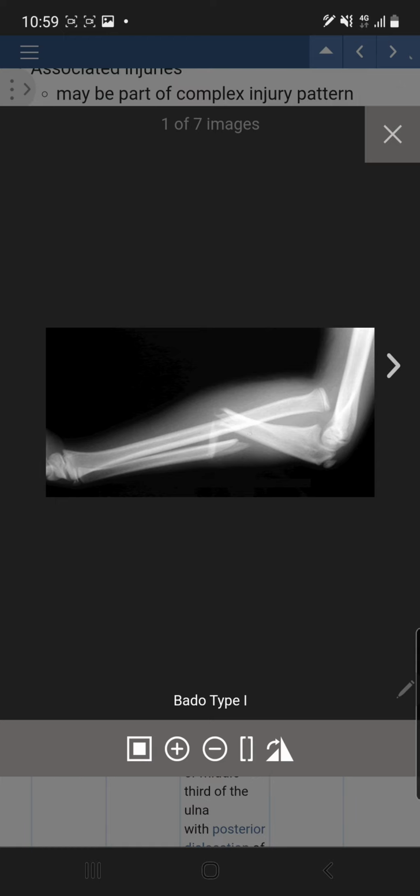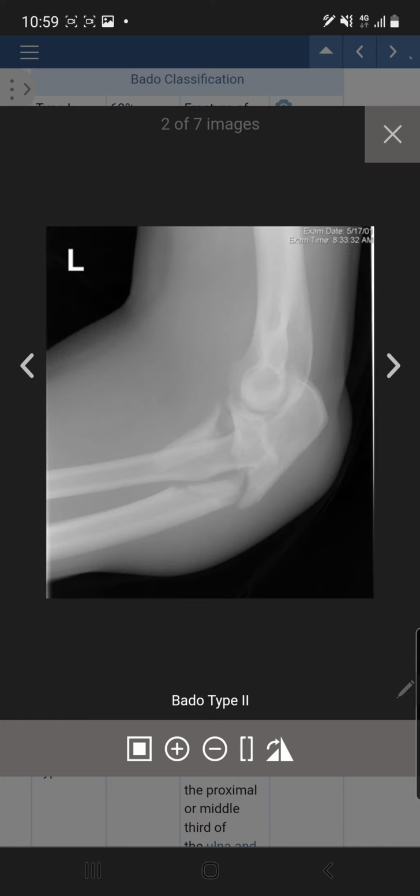ولاحظ هنا بأن في الانتيريور Monteggia يكون ال apex directed anteriorly. type 2 posterior Monteggia، شنو هو ال posterior Monteggia؟ هذا عبارة عن fracture of the proximal or middle third of the ulna associated with posterior dislocation of the radial head. This is the most common type in adults. حوالي 80% من الادلتس Monteggia يكون type 2. ولاحظ هنا أن ال apex of the fracture directed posteriorly. يعني في الانتيريور Monteggia ال apex is directed anteriorly, the posterior Monteggia ال apex is directed posteriorly.